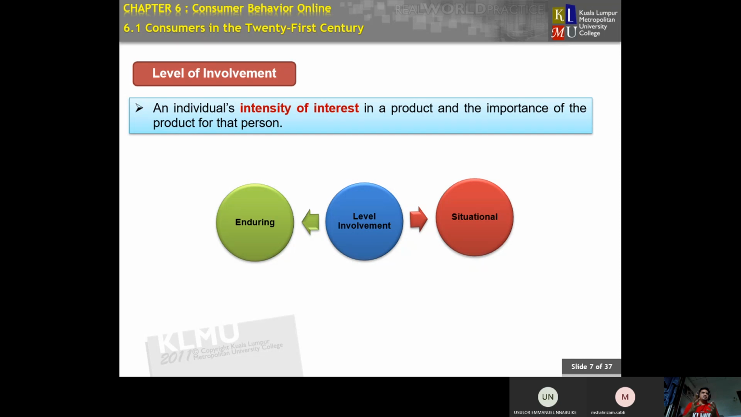That's why when we talk about level of involvement, it tends to focus on the intensity of interest of the consumer itself. Is the product based on consumer need, or consumer trend, or situational? Because certain products, when it's a trend, it's a trending sales or trending market, because at that time that particular product is a trending product.